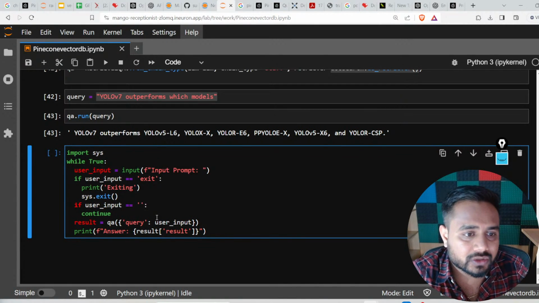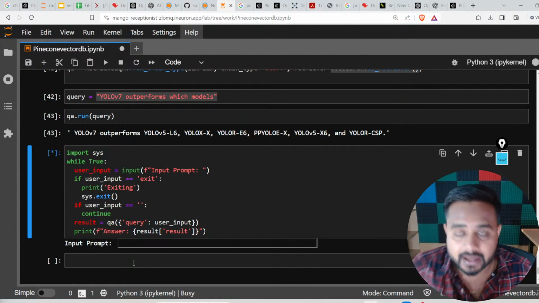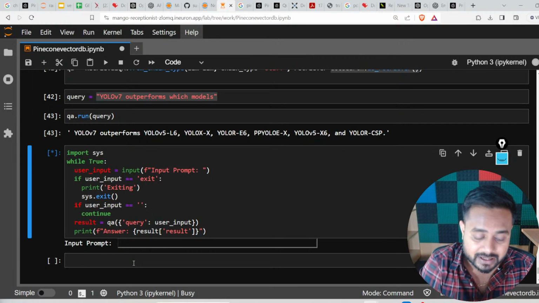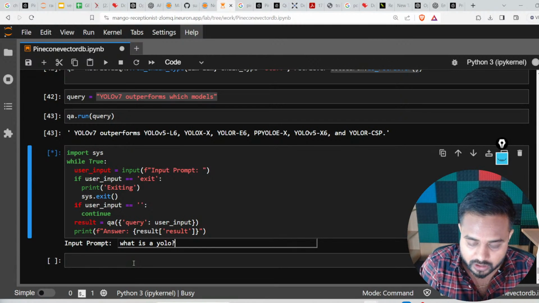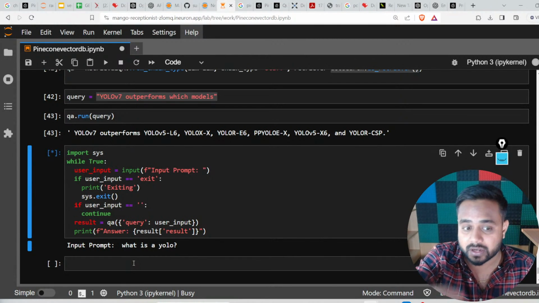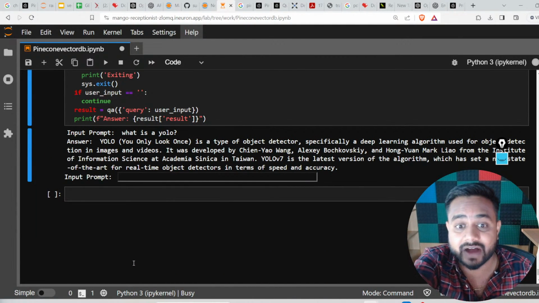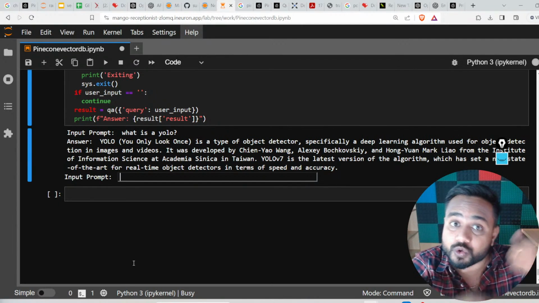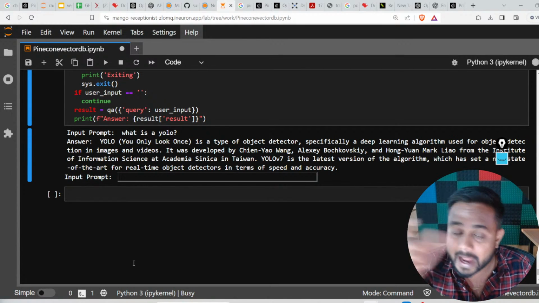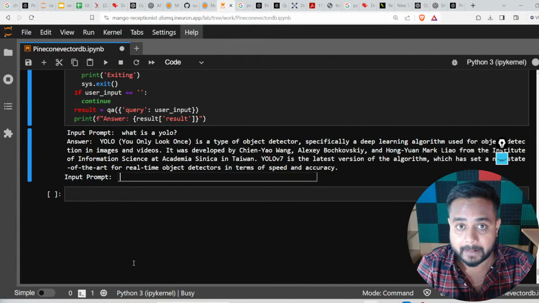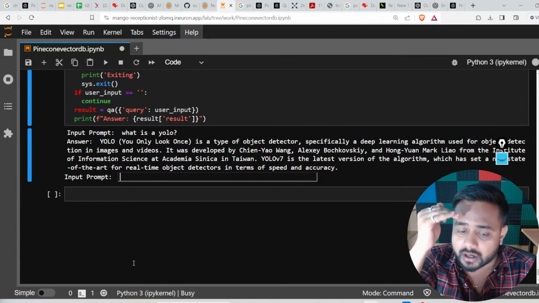Now let me show you how this particular thing is running. Let me run it, and here I am passing my input prompt. Let's say I'm asking about YOLO. What is YOLO? Based on this query, it is giving me an answer. It is finding the embeddings, doing the similarity search, and it has generated an answer based on the PDF. So this is PDF question answering. We are asking a question from the PDF, and based on the embeddings, it is able to generate an answer. Now I think you are able to correlate how the thing is working. I will give you the complete flow, don't worry.